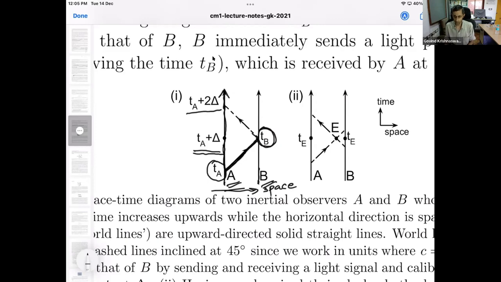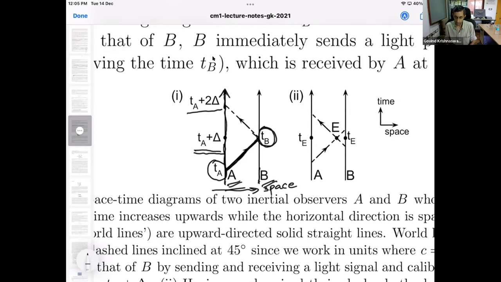We call that TA plus 2 delta, where 2 delta is whatever time it took to go and come back. Since the outward and inward journeys took the same amount of time, the midpoint is at TA plus delta, and we simply declare that the clocks are synchronized if TA plus delta is equal to TB. So A's clock has to be reset to synchronize it.